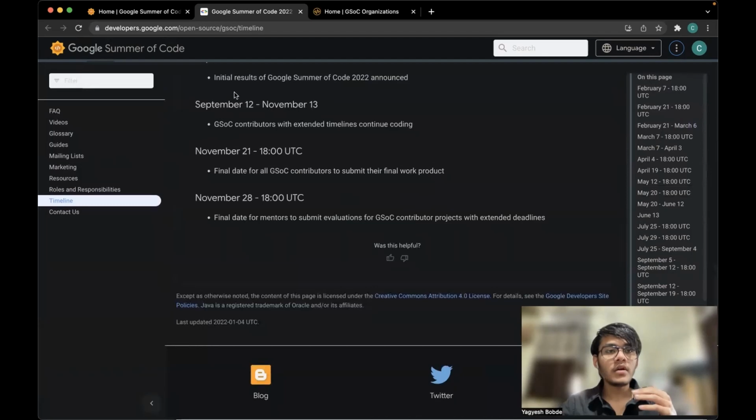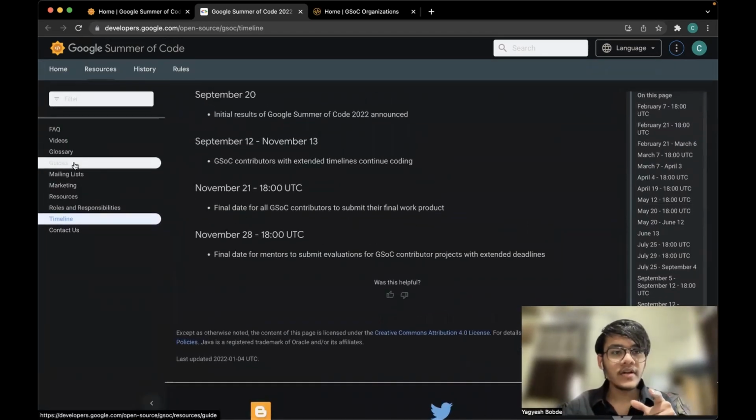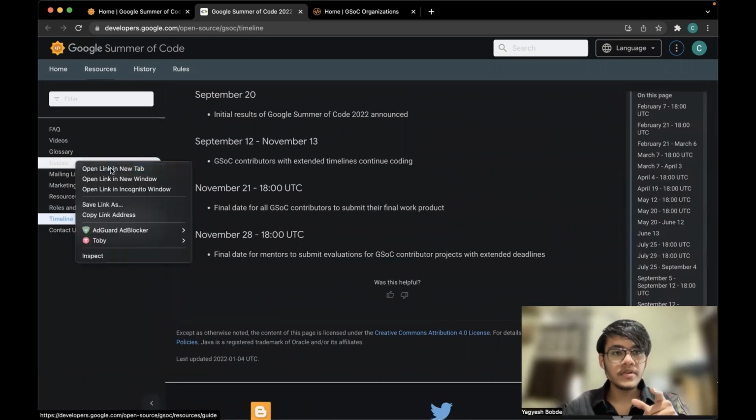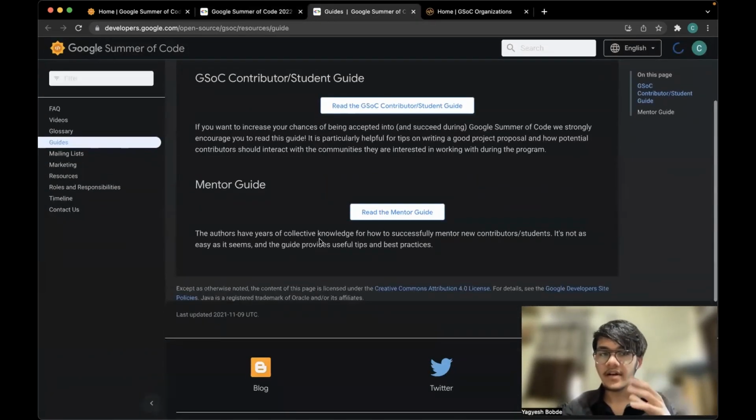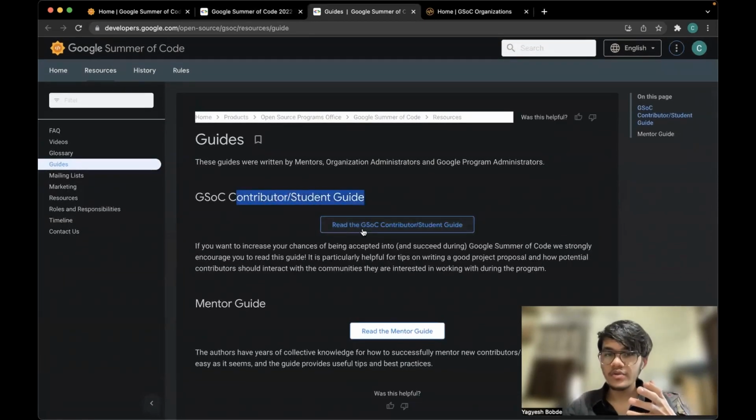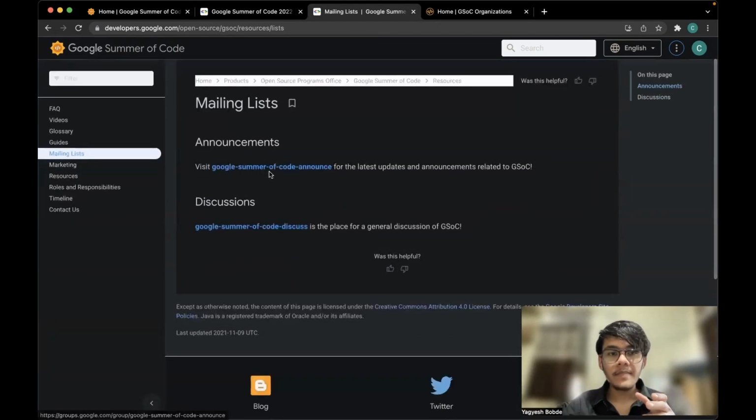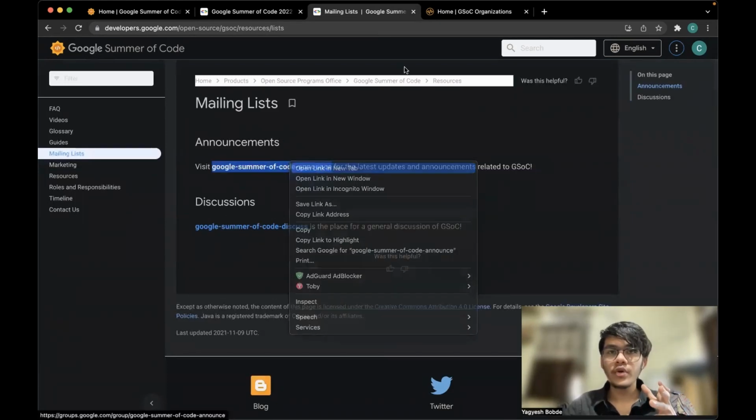All right, now what I wanted to do is, these are all the guidelines. You can open this in a new tab and read all the guidelines related to this project. You are probably a contributor, so you'll read the student guidelines. Other than that, what you can do is click on the mailing list and go on both of these links. I'll show you what to do.